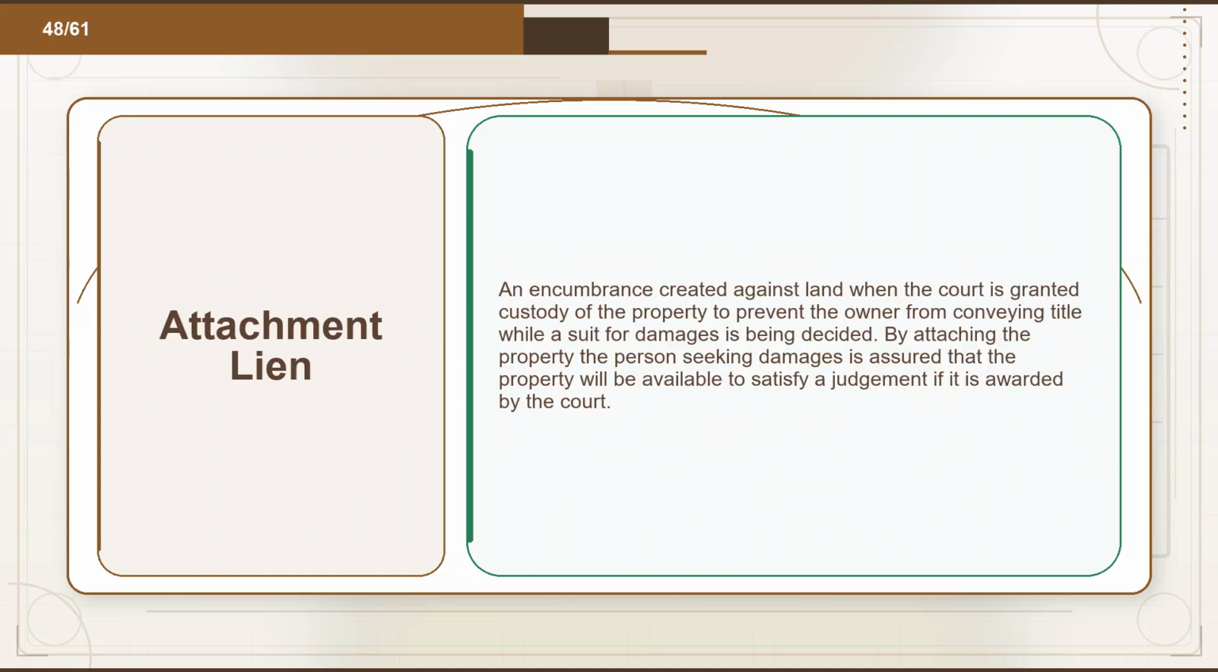Flashcard 48. Term: attachment lien. Definition: an encumbrance created against land when the court is granted custody of the property to prevent the owner from conveying title while a suit for damages is being decided. By attaching the property, the person seeking damages is assured that the property will be available to satisfy a judgment if it is awarded by the court.